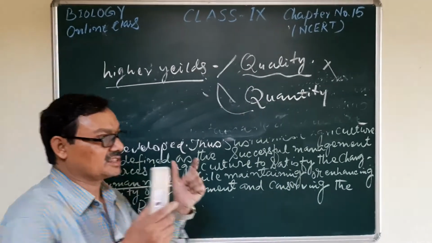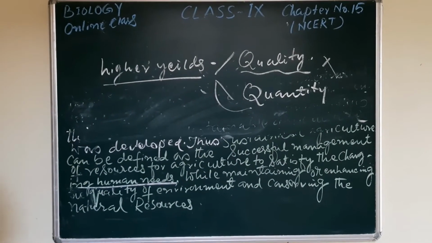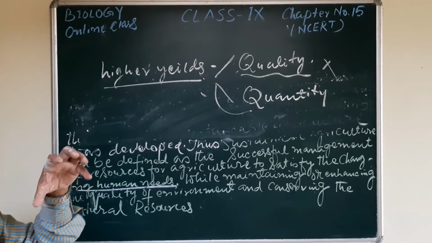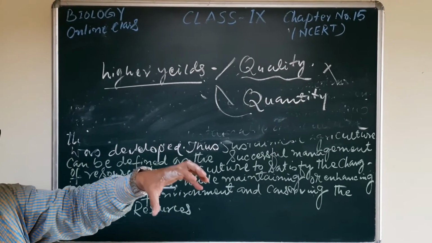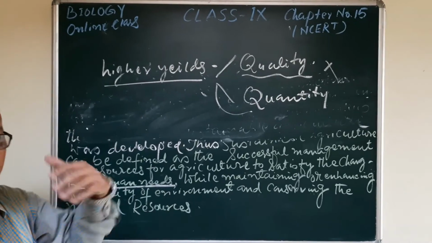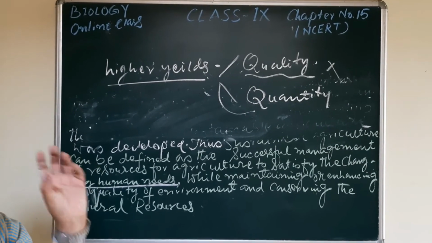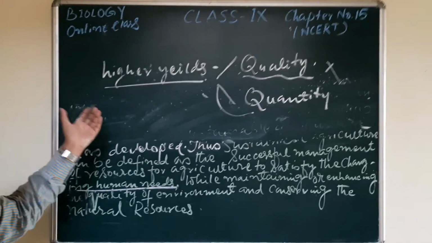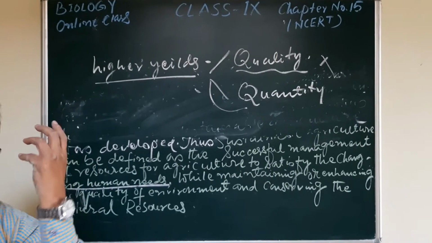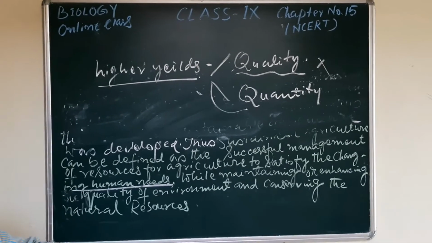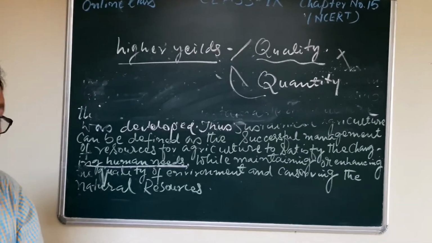How? Because all these new technologies, new devices, and new hybrid varieties which are coming in the market, which are available in the market, maybe it is the seed, maybe it is the fertilizer, and maybe it is the other artificial hormones, etc. All are costly, and are only available in the market when we pay money for them.